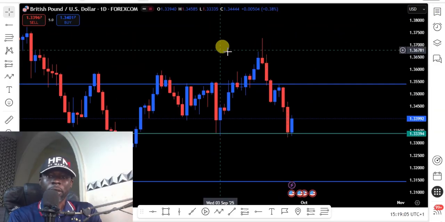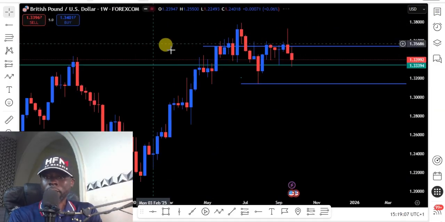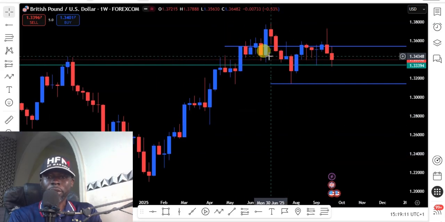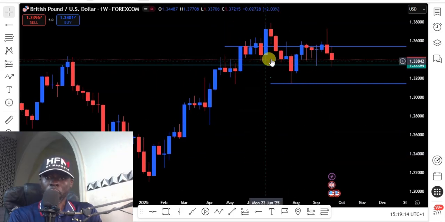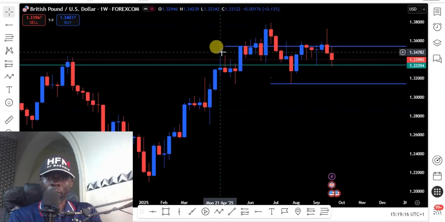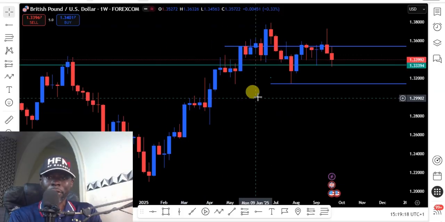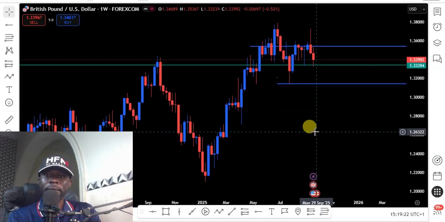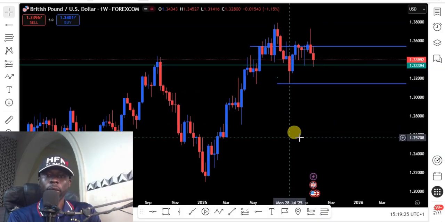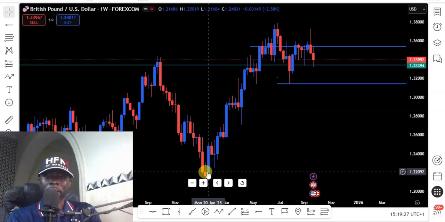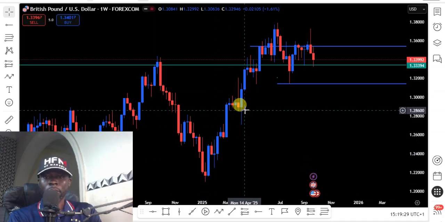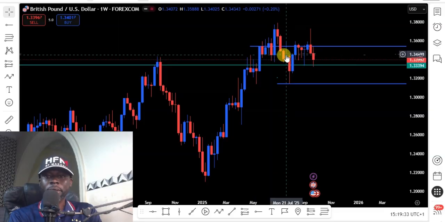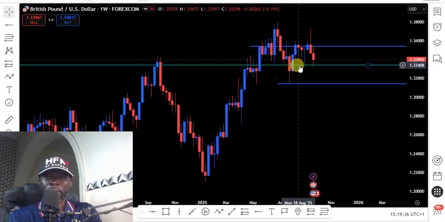GBPUSD. Let's start our analysis from the weekly chart. GBPUSD rejected from this weekly support level. This level is a strong weekly support level, and we also have a resistance at this area. So GBPUSD for us this week still remains neutral. We don't have a clear direction because previously we had a lower low, then higher lows, then price closed below this higher low, which indicates there's a shift in trend for the GBPUSD.